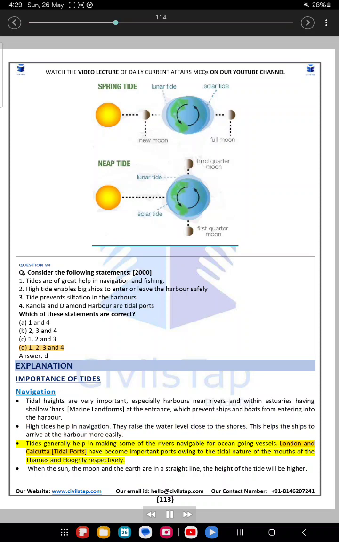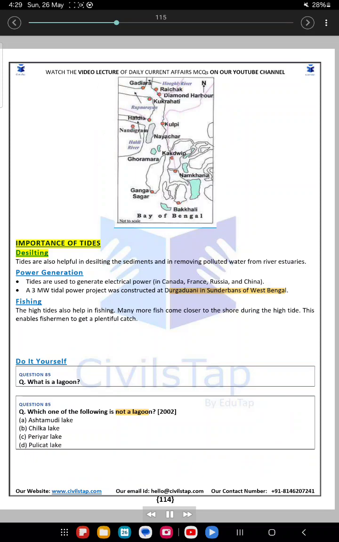London and Calcutta, tidal ports, have become important ports owing to the tidal nature of the mouths of the Thames and Hooghly respectively. Importance of tides in desilting: tides are also helpful in desilting the sediments and in removing polluted water from river estuaries. Power generation: tides are used to generate electrical power in Canada, France, Russia, and China. A 3 MW tidal power project was constructed at Dagadwani in Sundarbans of West Bengal.